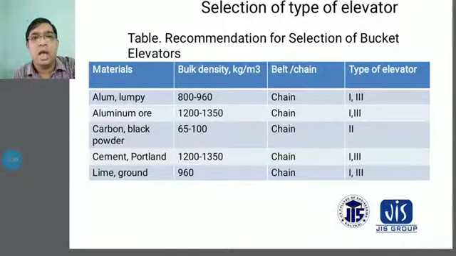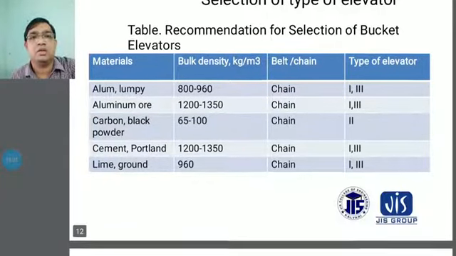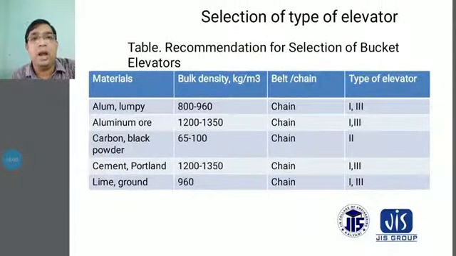The first material is ashes and lumpy type materials. For these, the bulk density is 800 to 960 kg per meter cubed. A chain is used for the pulling action, and the type of elevator considered is types 1 and 3.